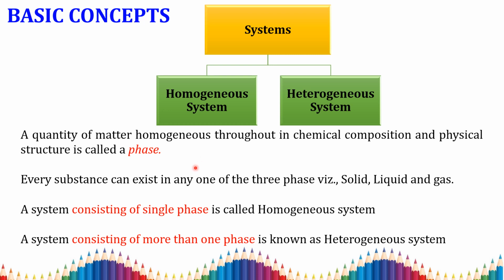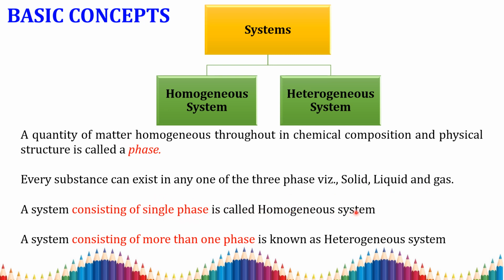So every substance can exist in any one of three phases. What are the phases? You already know this from the basics: solid phase, liquid phase and gaseous phase. Okay, so consider a system. A system that consists of a single phase is called a homogeneous system.